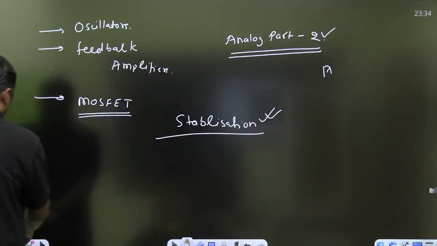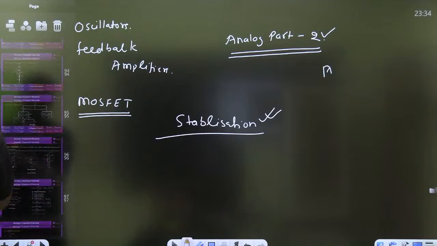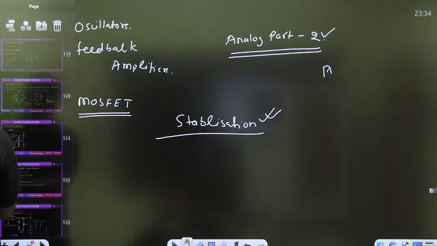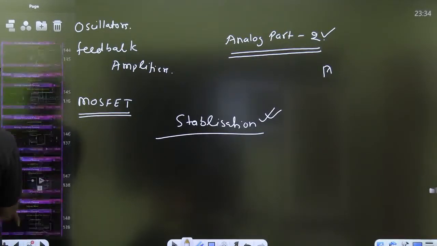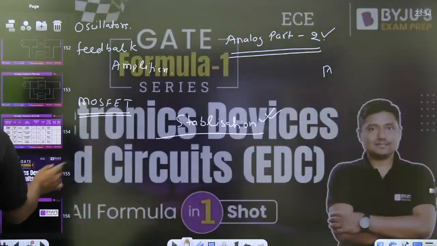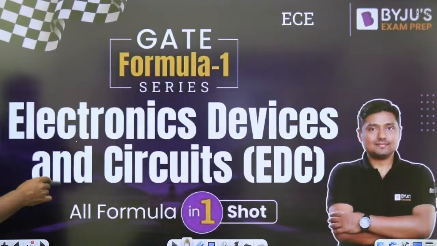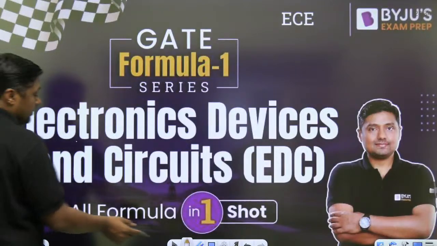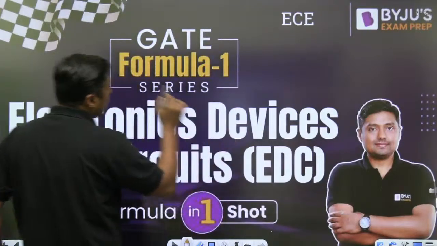Right, guys. Tomorrow I have one important session, on electronic devices and circuits, Part 1, sharp at 9 PM.